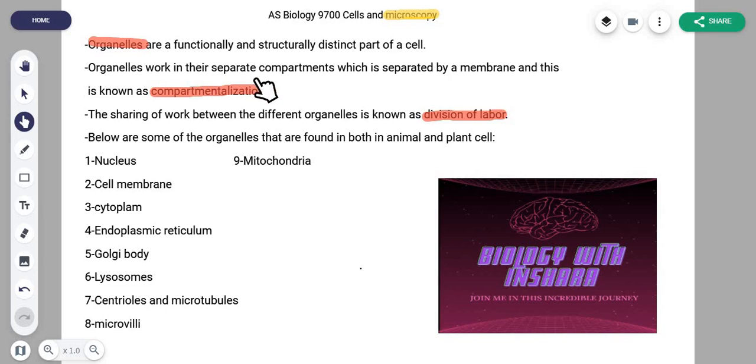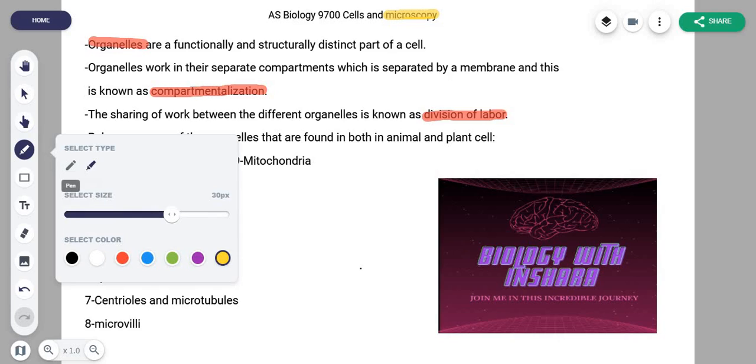Organelles work in their separate compartments, which are separated by a membrane, and this is known as compartmentalization. So what this big fancy word, compartmentalization, means is that each and every individual organelle has its very own function, and it works in its very own compartment, which is separated by a membrane, right?